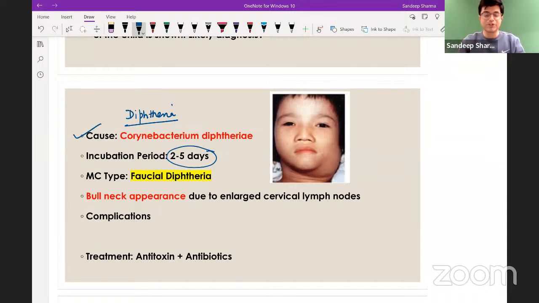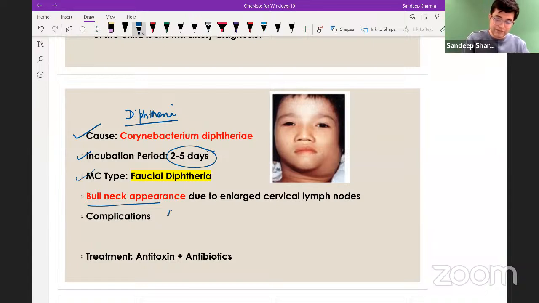Pertussis has a longer incubation period. Tetanus has a longer incubation period. TB, you know. Hepatitis B, you know. Polio, you know. So incubation period is 2 to 5 days. Right? And the most common type is faucial diphtheria. Aditya Pathak, voice change will occur in laryngeal diphtheria patients, not in palatine or faucial diphtheria, right? Laryngeal diphtheria can have voice changes. So the most common type is faucial diphtheria. Bull neck appearance is due to enlarged cervical lymph nodes.